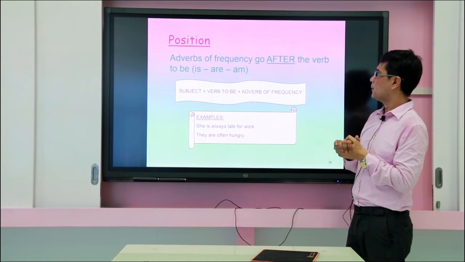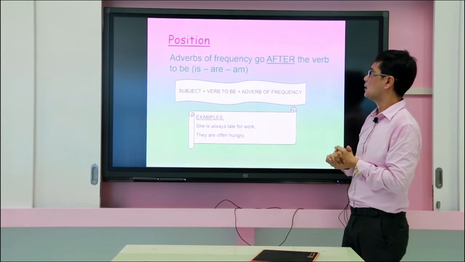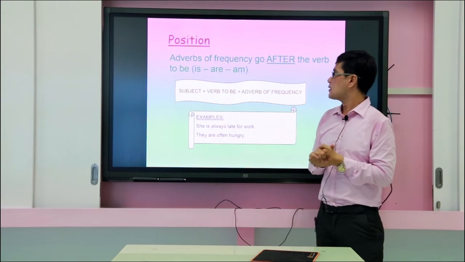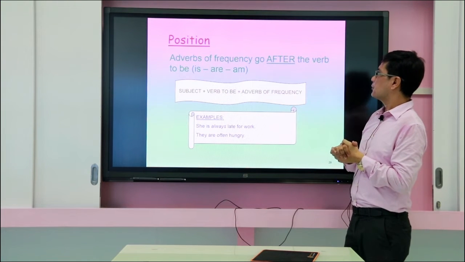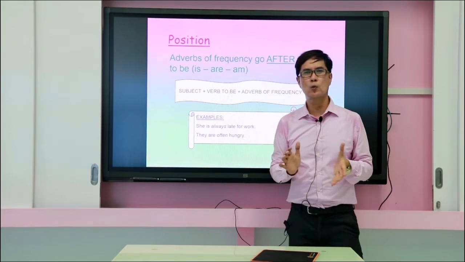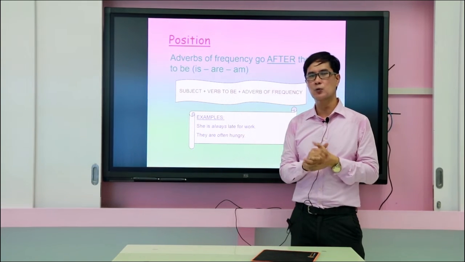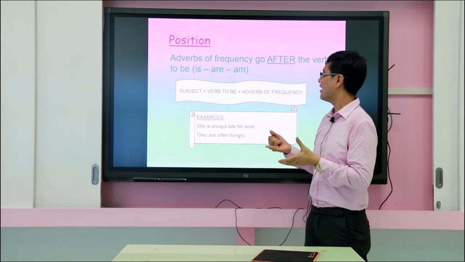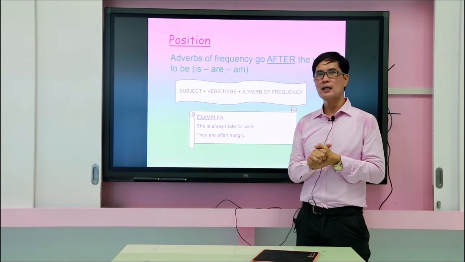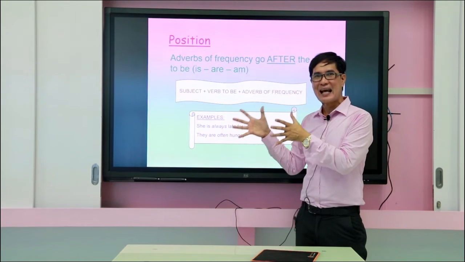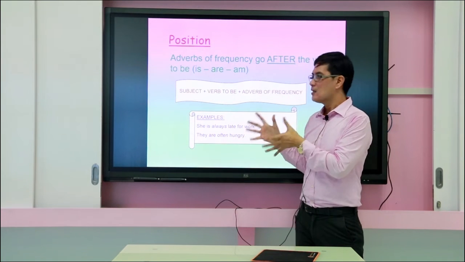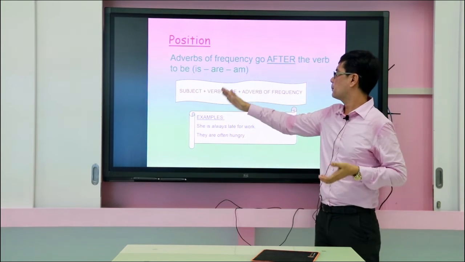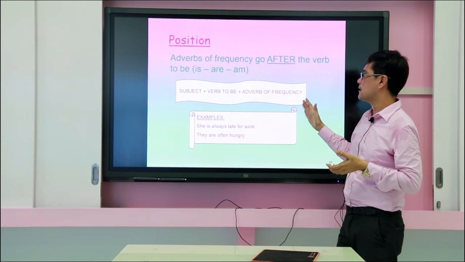Let's take another rule right here. Adverbs of frequency go after the verb to be. What are the words to be in this sentence that we're talking about? The is, the are, the am. So they are placed after the word to be. What are those examples? Subject, verb to be, the adverbs of frequency.